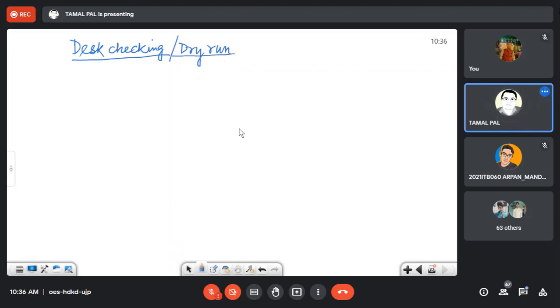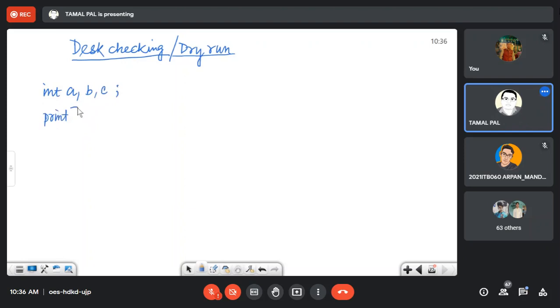So you have a piece of code on one side, and on the other side you try to run it on your paper. Let's say I am adding two numbers. So the code is like that. I am not writing the complete code. You can do the same thing for any type of pseudo code also.